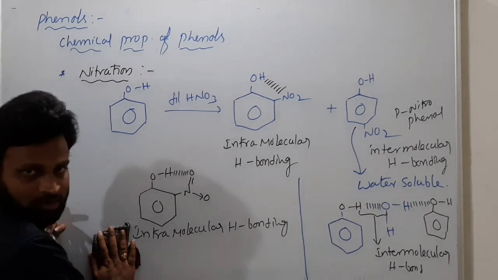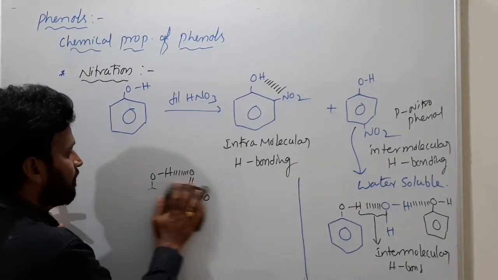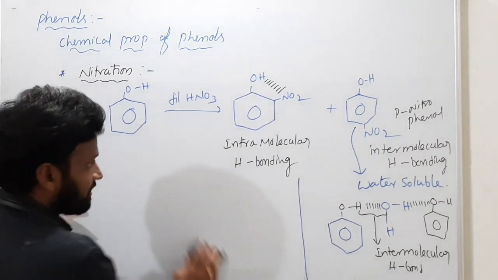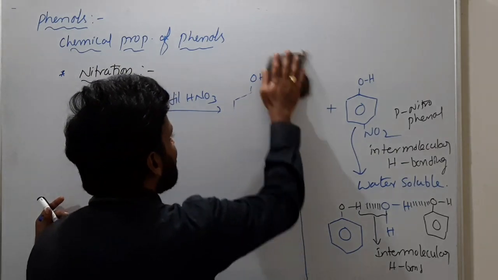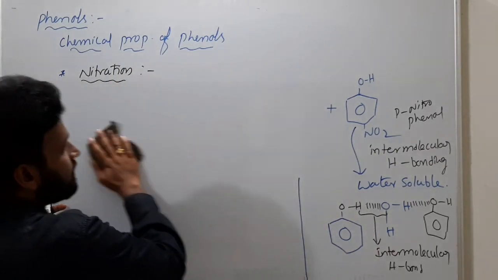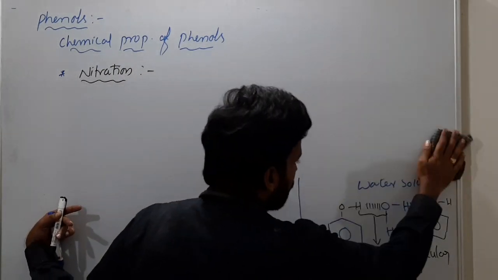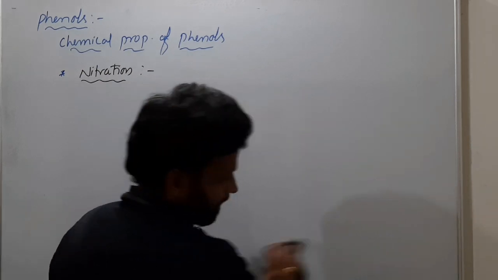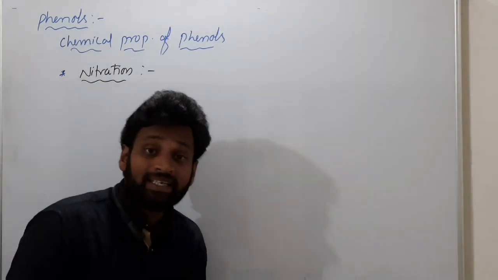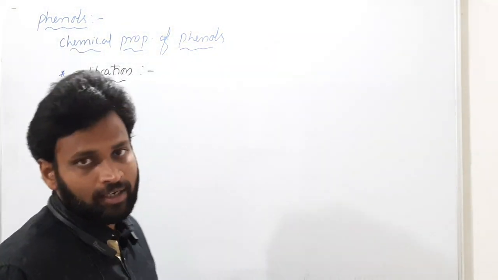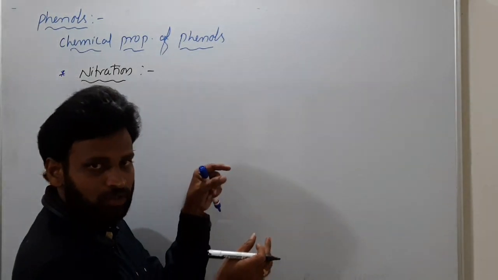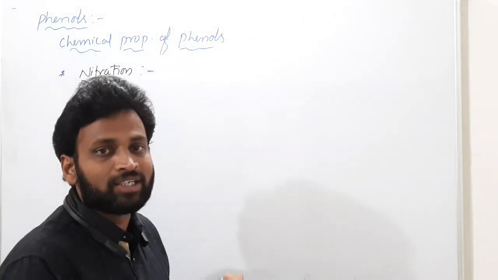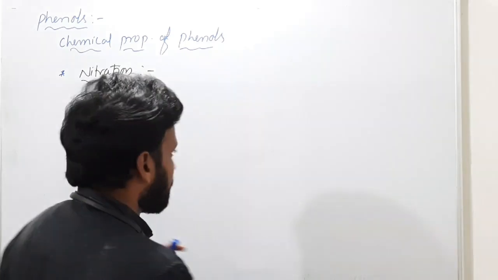The para compound is major and stable, and it can be separated easily because the para isomer is more soluble in water due to intermolecular H bonding. Whereas ortho itself has intramolecular hydrogen bonding. Intra means within the molecule, between two groups hydrogen bond exists. That is called intra.